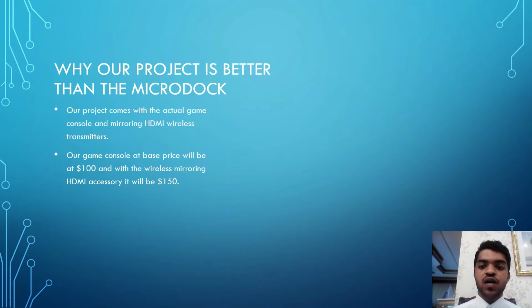Now, our project is better than the MicroDeck for two reasons. Our project comes with the actual game console and a wireless mirroring HDMI transmitter. Our game console at base price will be $100, and with the wireless mirroring HDMI accessory it will be $150. So basically our product comes out cheaper and does way more than just buying an accessory.